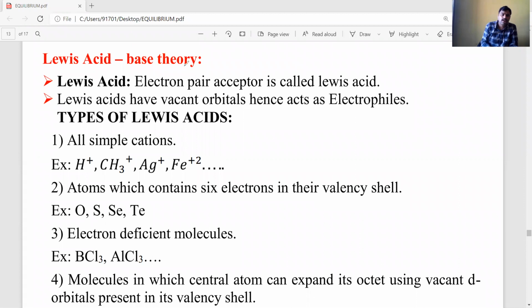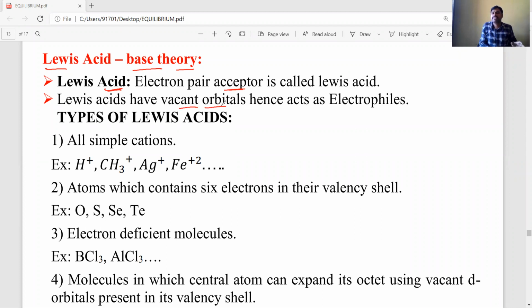So according to Lewis acid-base theory, what is an acid? An acid is an electron pair acceptor, meaning an electron pair acceptor is a Lewis acid. In order to accept an electron pair, a substance must contain vacant orbitals. Then only can that substance accept electron pairs.